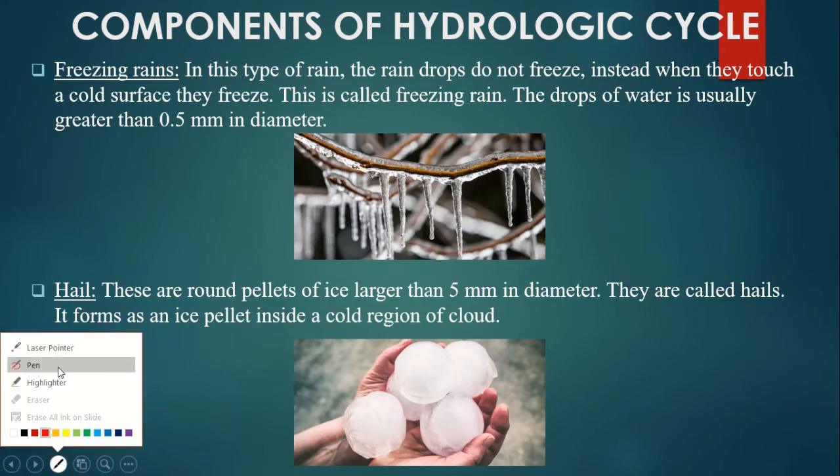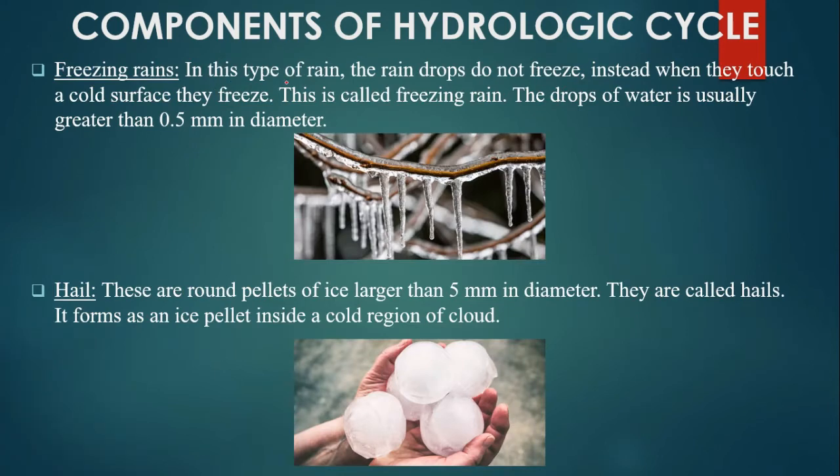Next is the freezing rain. In this type of rain, the raindrops do not freeze in the air. Instead, when they touch a cold surface, they freeze. This is called freezing rain. The drops of water are usually greater than 0.5 mm in diameter. I hope you would have understood this.